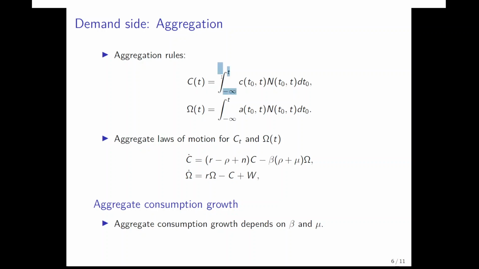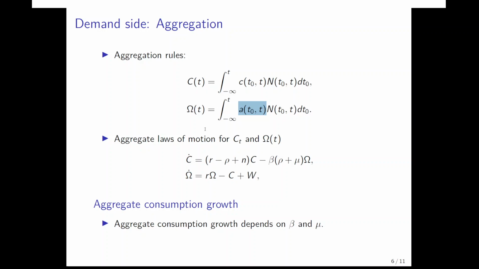So we need to integrate from time minus infinity up to time t, which is now, of all the decisions of all the cohorts multiplied by the cohort size with respect to consumption to get aggregate consumption. And with respect to assets, we also need to integrate over all cohorts that are alive. So we take their assets and multiply also by the cohort size to get aggregate assets.